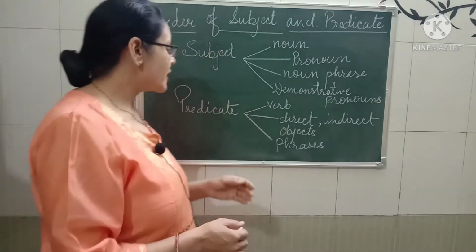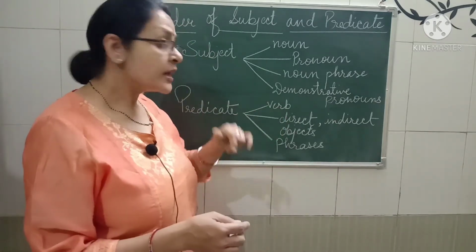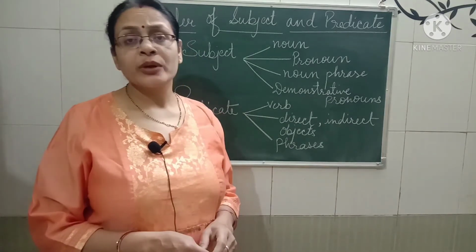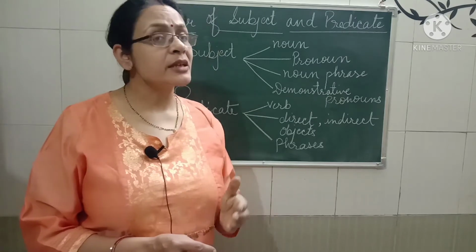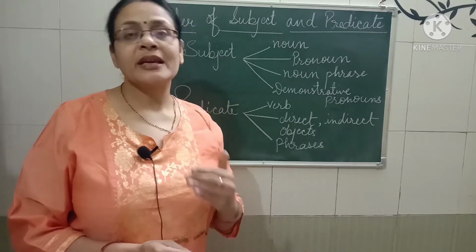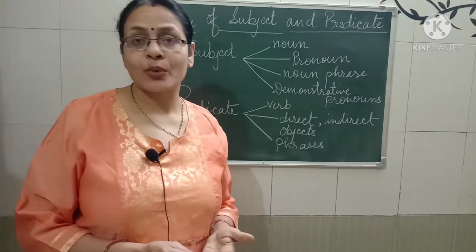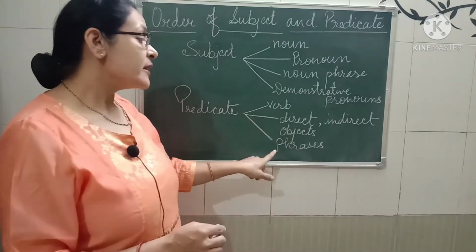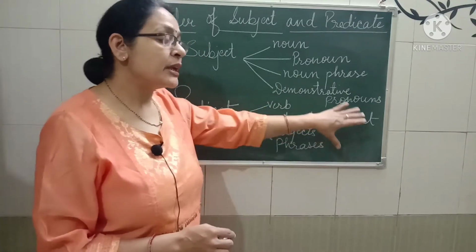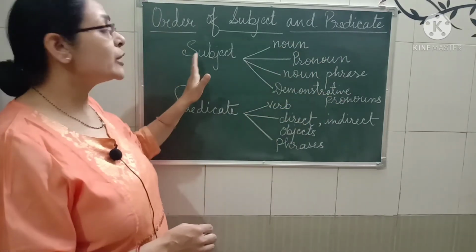Now let's talk about predicate. If we are having a predicate, what does it have? It has a verb, it has a direct or indirect object. I think you remember in my previous video I told you about direct and indirect objects. If you have not seen the video, just go through it. You will understand it clearly. I am going to give you the link in the description box. Clear? Now, it can also have phrases. So, these parts can be included in the predicate, and all these parts can be included in the subject.